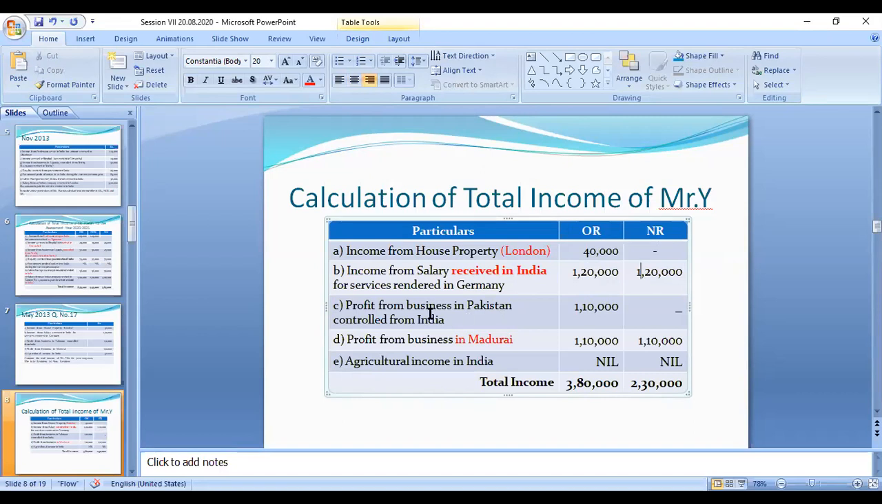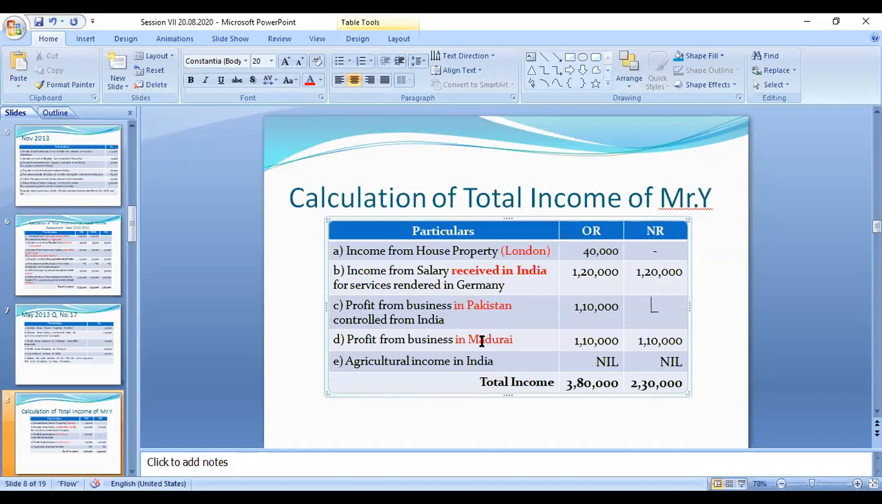Next one is business in Pakistan controlled from India. Controlled from India means it is connected with the foreign income. This is a foreign income, Pakistan. So an ordinary resident is only taxable, irrespective of where the income arises, because of ordinary resident you have to pay the tax. If not ordinary resident, NOR, is given, at that time you have to take the 1,10,000 in this exam. That column is not asked, that question is not asked, so need not worry about that. So this amount is not taxable in the case of not ordinary resident.